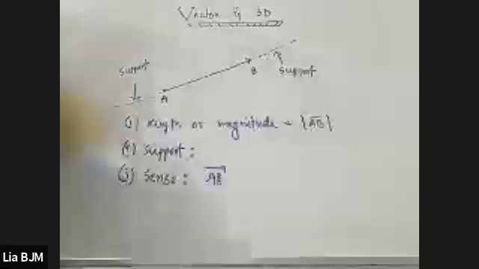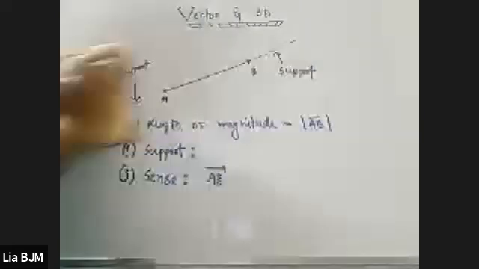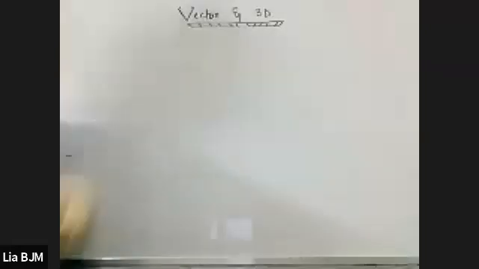Can I rub these things? Yes, sir. Very good. So now, when I'm going to have a free vector, what I'm going to write down is free vector, but you should understand what is meant by a free vector.